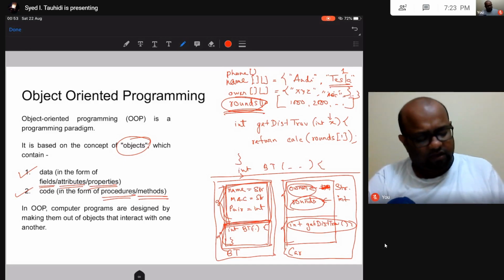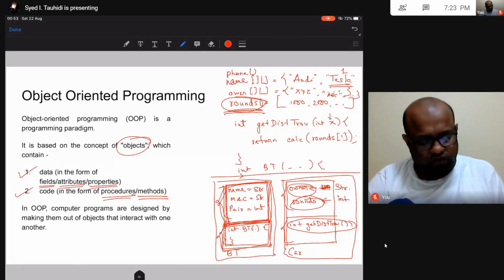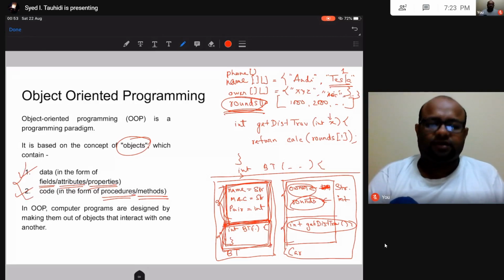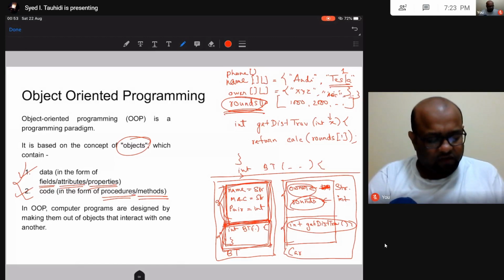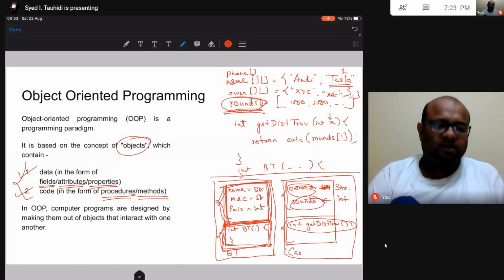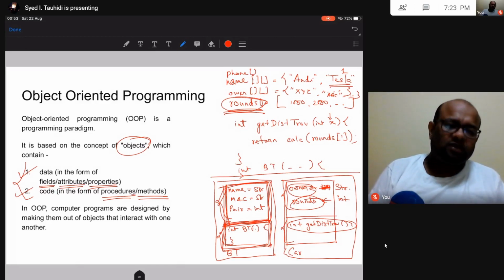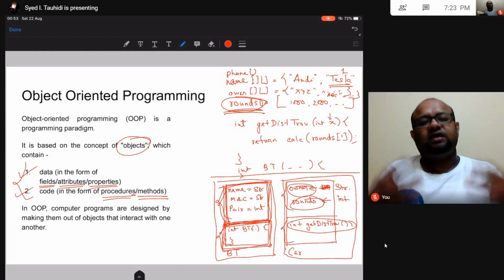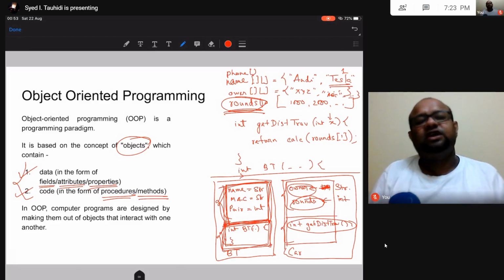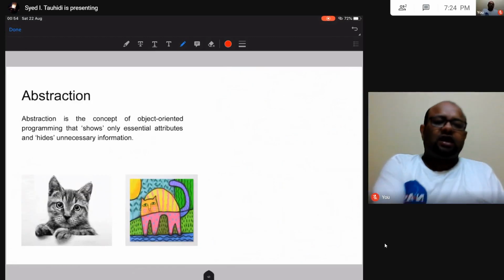So yeah, we have an object. Inside this object, we have this data and the code that works on this data. Right? These two things together form an object. In object-oriented programming, computer programs are designed by making them out of objects that interact with one another. These objects will interact with one another. We will see an example in today's class, where all these different objects work together to create a software, and this software completes the system. This software will give us a complete system.